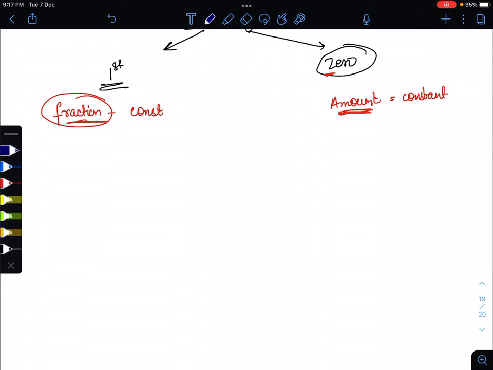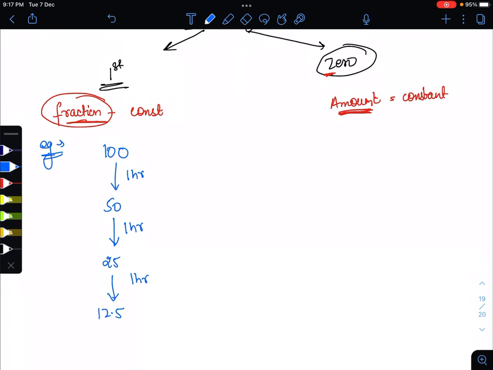Let me explain with an example. How can we explain that fraction is constant? Suppose here the molecules of a drug is 100 molecules. In the T half, like in 1 hour, the molecules become 50, and again in the next 1 hour molecules become 25, and again in the next 1 hour molecules become 12.5.